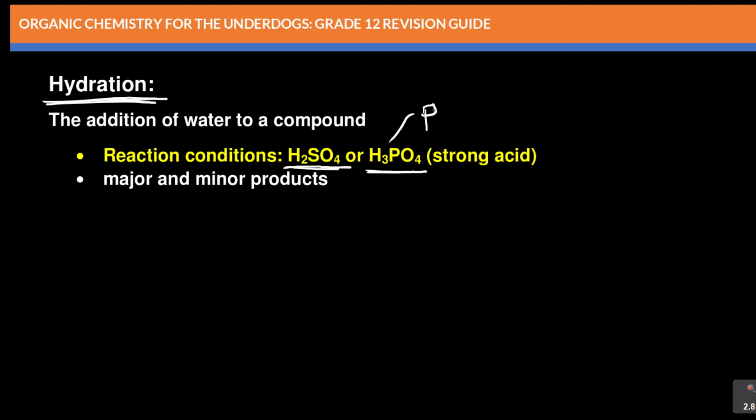This is phosphoric acid. And the other one is common, sulfuric acid. Sulfuric acid, you need to know how to write it, and phosphoric acid. Now also see, it has got major and minor products. Let's start with the first one.